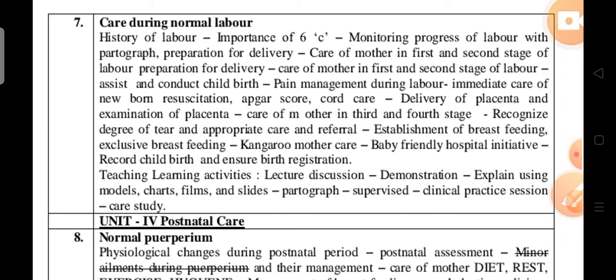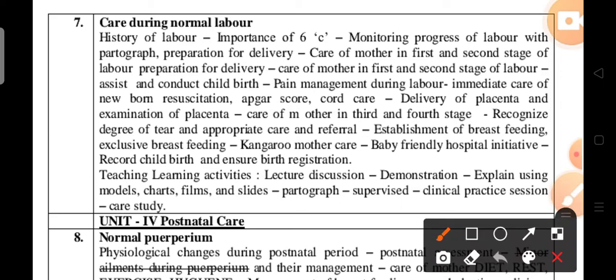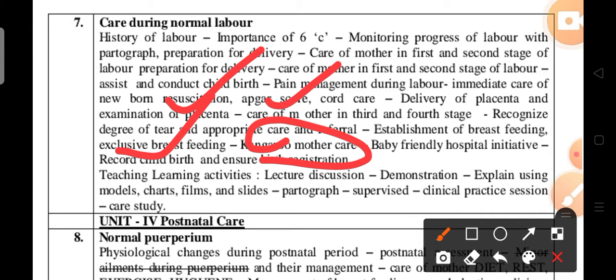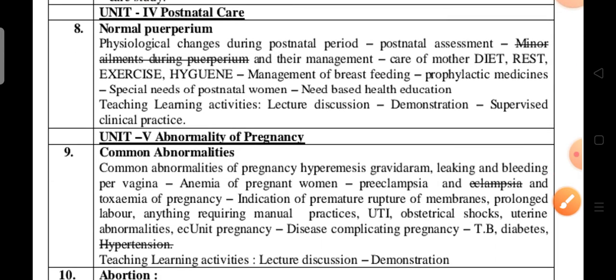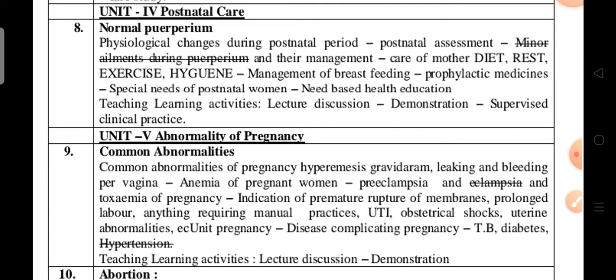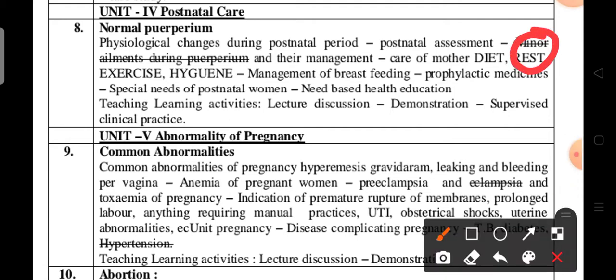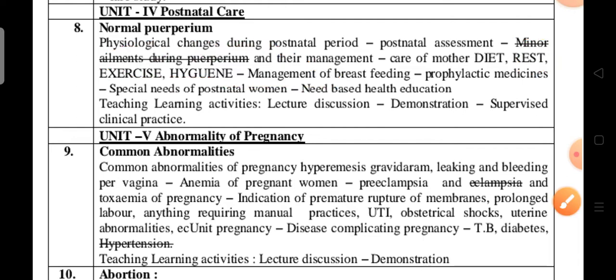Okay, in these stages of labor are of course more important. Okay, and next kangaroo mother care, exclusive breastfeeding. Okay, resuscitation, birth score. Okay, cord care, stages of the labor. This is also important questions. Okay, next coming to the postnatal care. In postnatal care, like a normal people, only this one topic is deleted. Remaining you have to read.